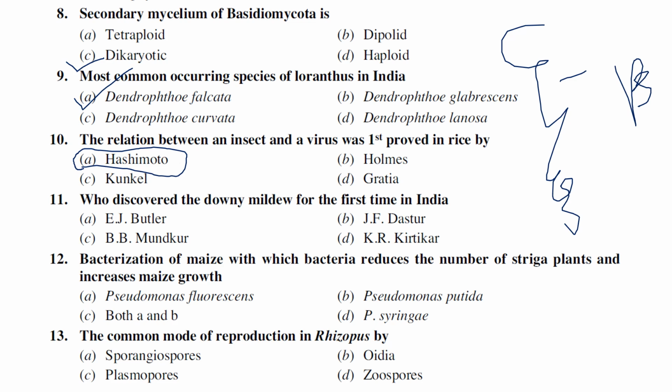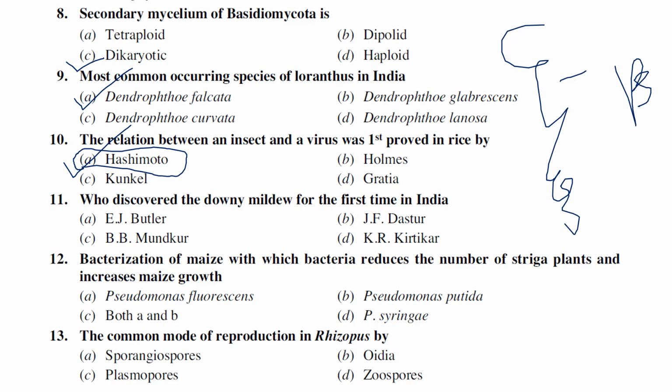He observed that the leafhopper was playing a major role in transmission of this virus, Nephotettix virescens. Then other scientists started working on it and established the relationship between insect and virus, but it was first proved in rice by Hashimoto.